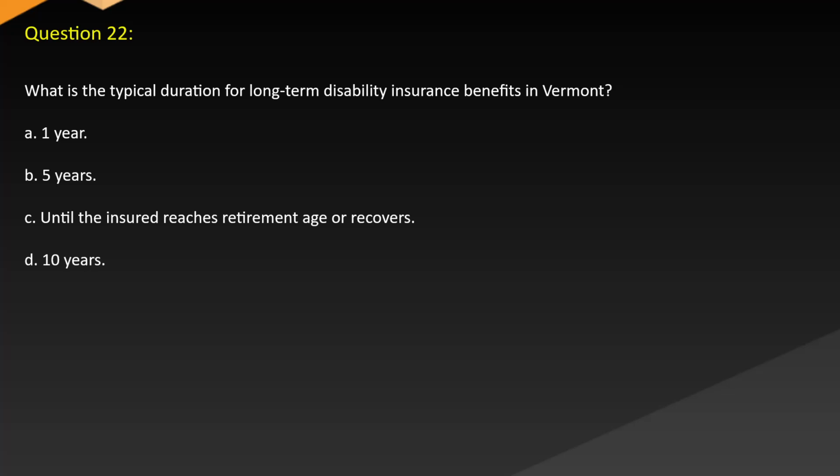Question 22. What is the typical duration for long-term disability insurance benefits in Vermont? A. 1 year. B. 5 years. C. Until the insured reaches retirement age or recovers. D. 10 years.